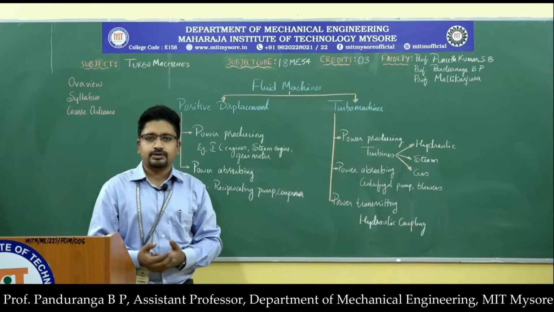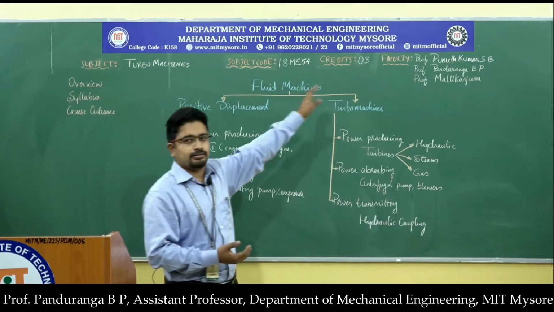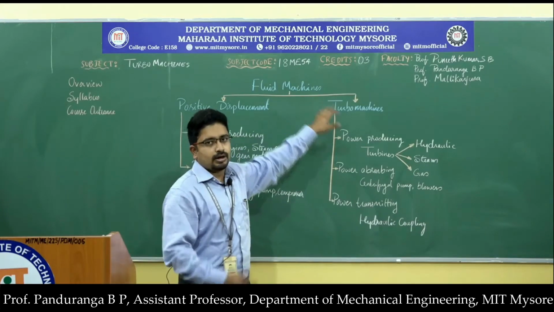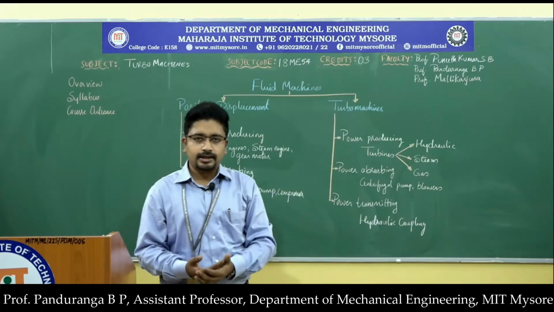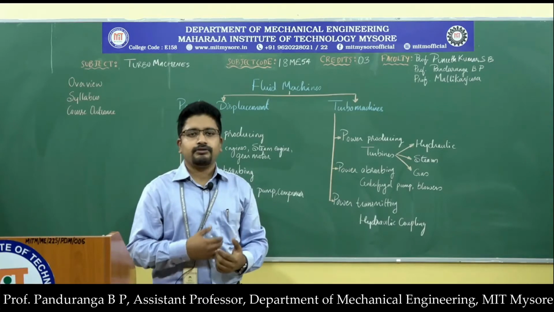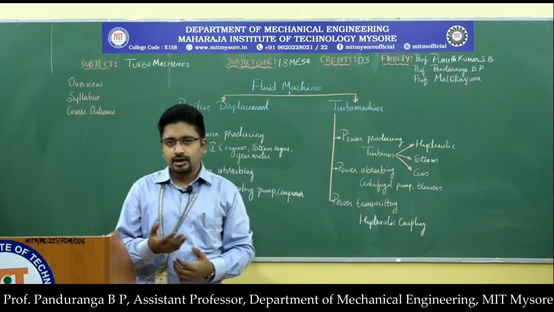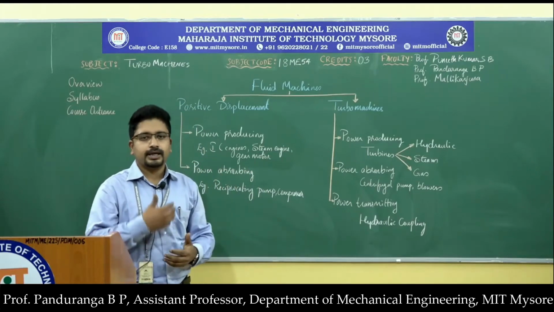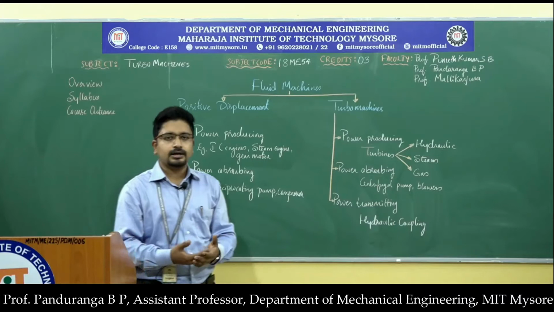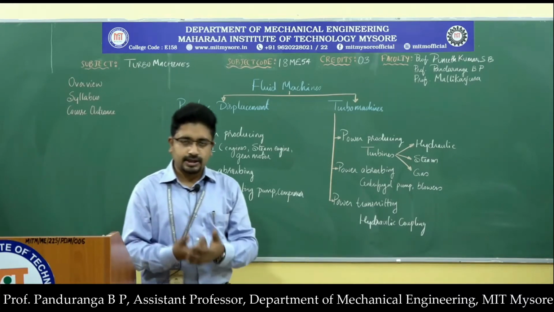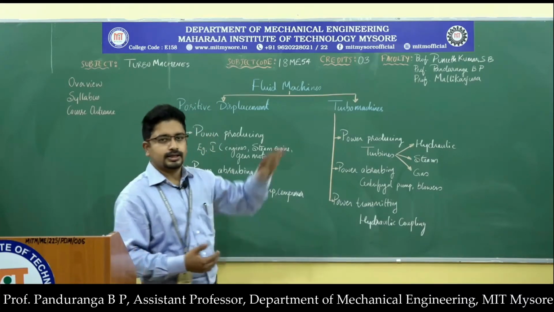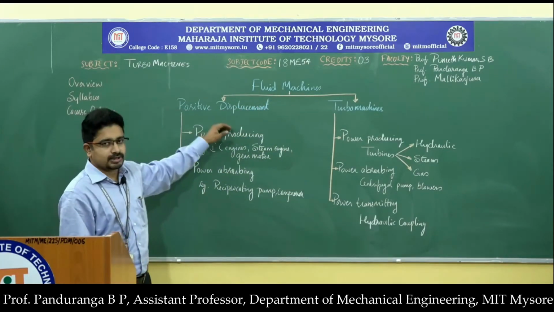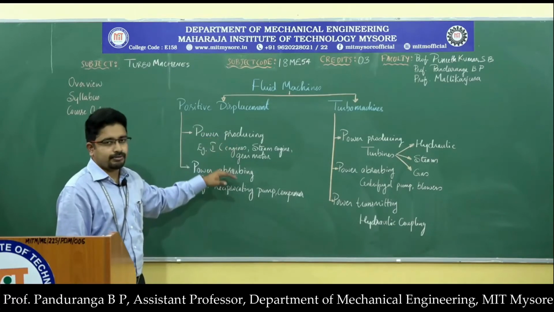These are the 3 forms of fluid power which can be converted into mechanical energy when we are dealing with fluid mechanics. Or you can convert the mechanical energy into fluid power in the form of either pressurizing the fluid or taking it to a higher level or making it flow. So you can impart kinetic energy or potential energy to the fluid in the case of fluid machines. So we were talking about the positive displacement machines. We have power producing and power absorbing.